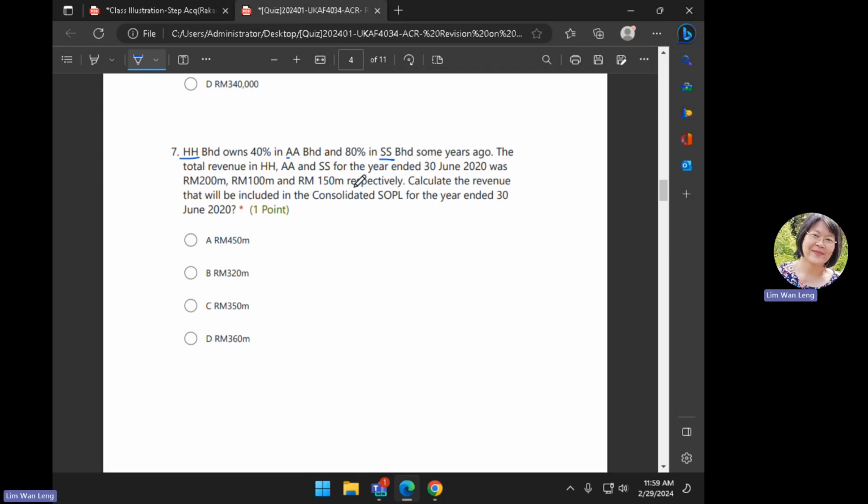HAS, so much, that's the revenue. Calculate the revenue to be included in the consolidated SOPL for the year ended 30th June 2020. So consolidated revenue is supposed to be what? Take holding's figures, associate's figures, we do not consolidate, isn't it? We equity account. Then we add this together. So 200 plus 150.